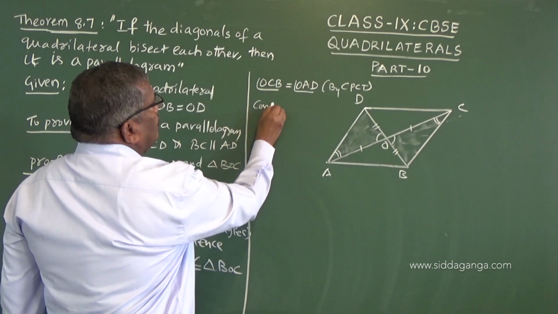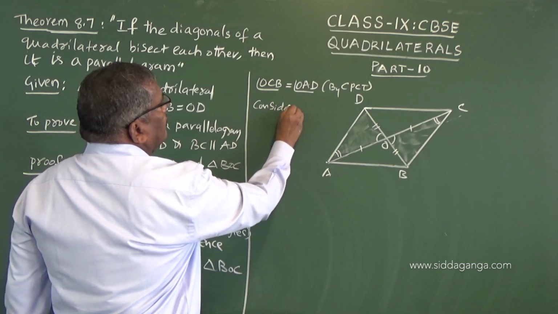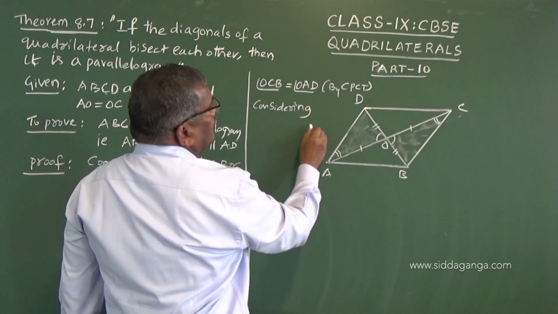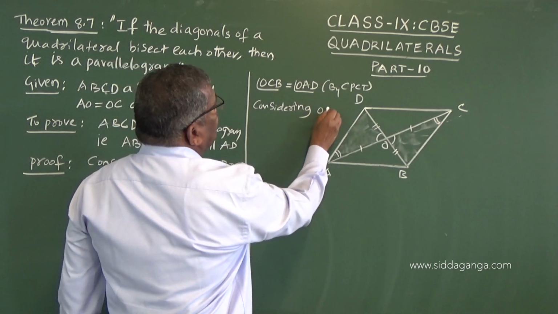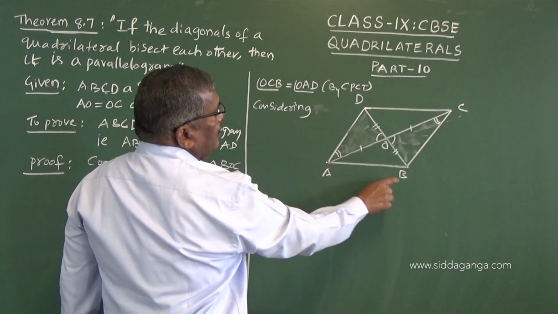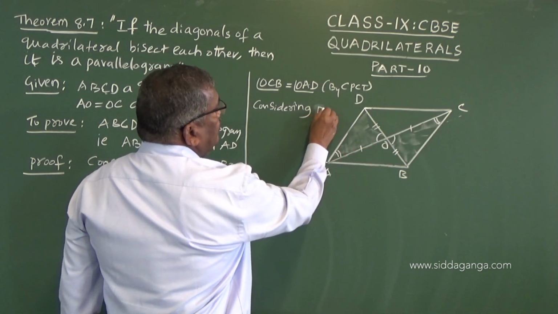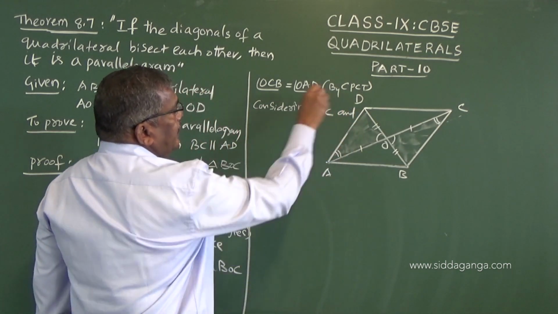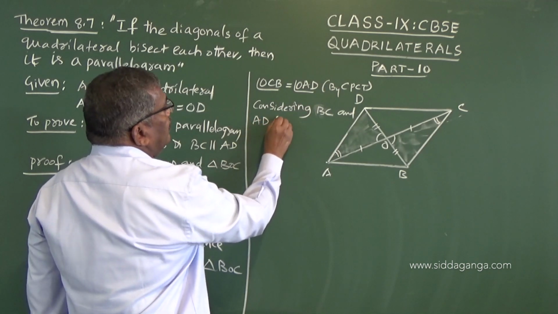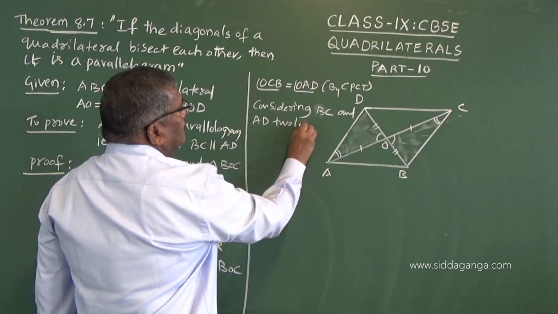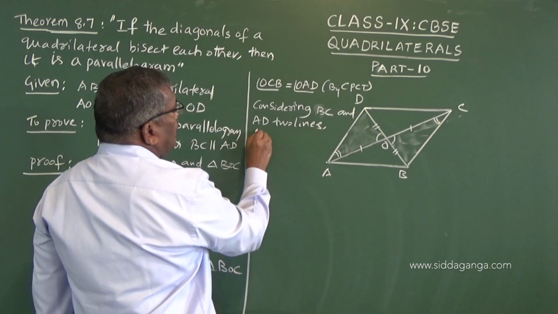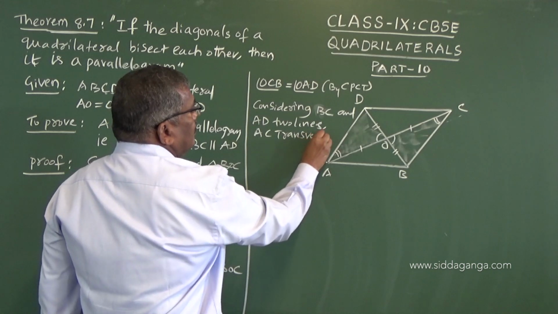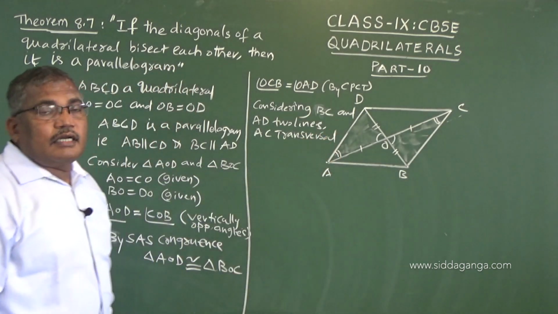So now I will write, considering BC and AD, two lines, AC transversal.